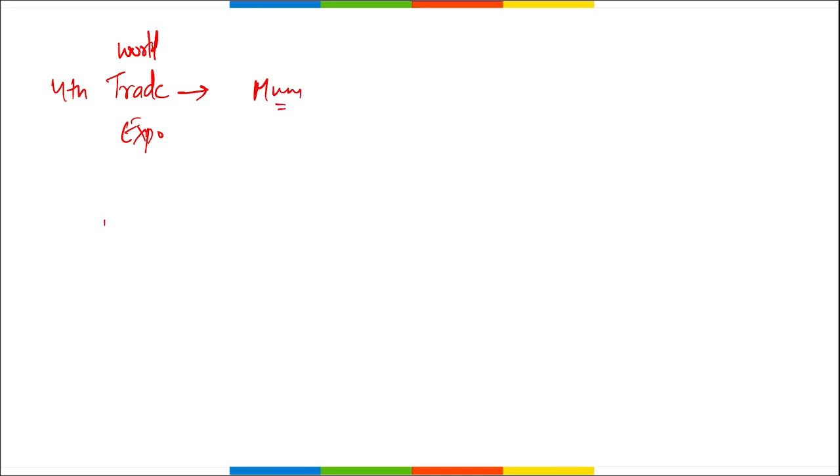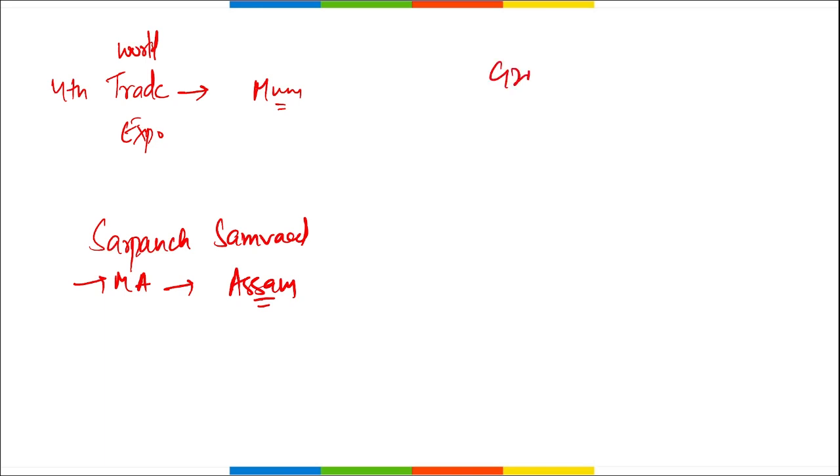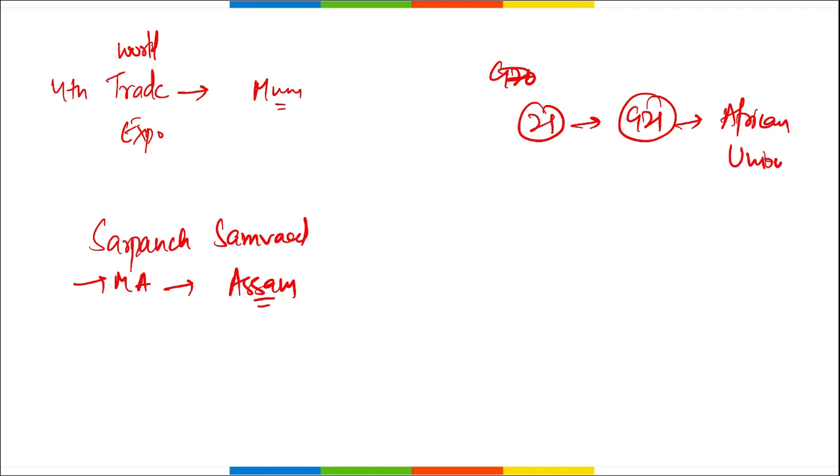Then Sarpanch Samvad, right? This is a mobile application. This was launched by Assam government, correct? Apart from this, tell me recently which became the 21st member of G20, that will be now known as G21. It is African Union.